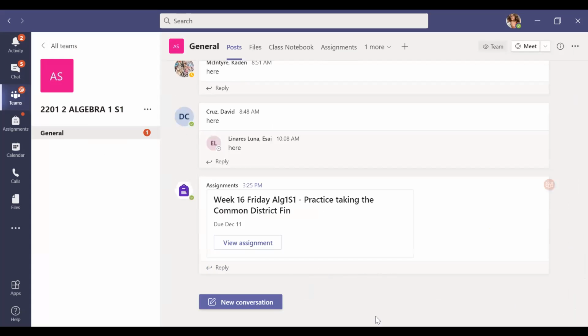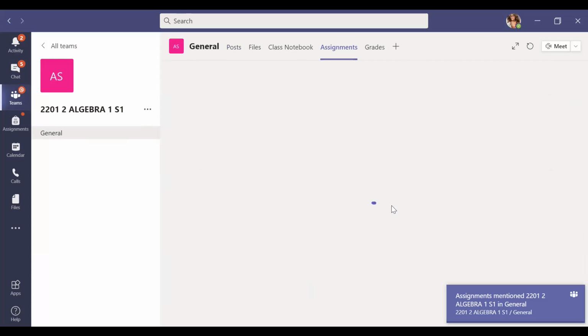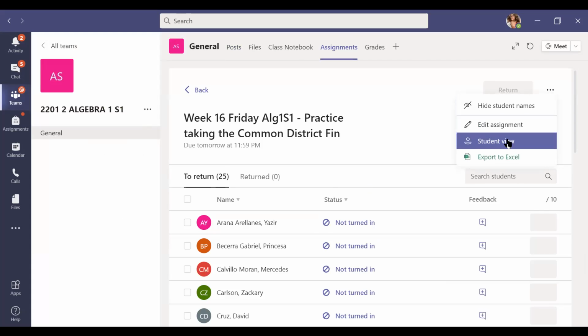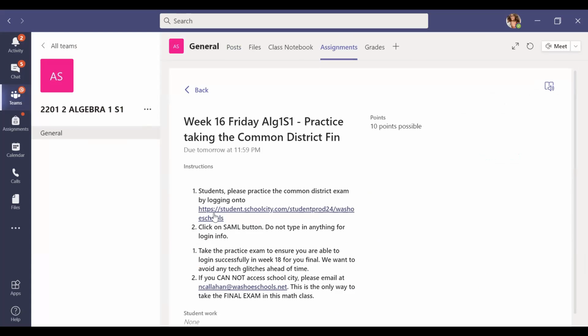So with that said, let me go ahead and go over this one more time with you guys. Once you go ahead and click on that assignment, you'll see it. So you're gonna click on this link right here. So click on this link.